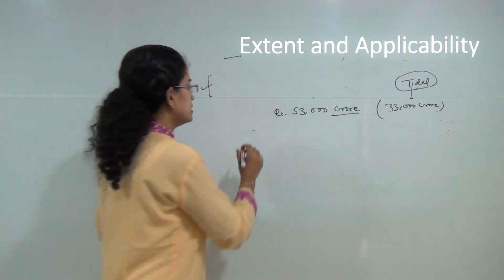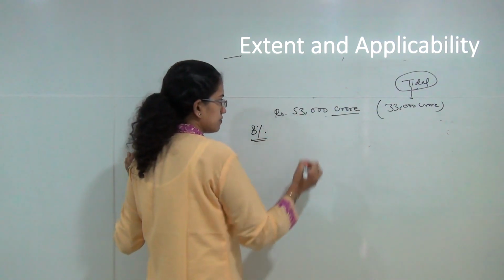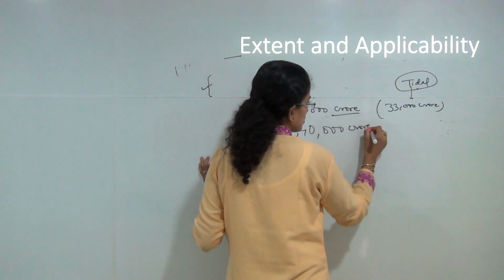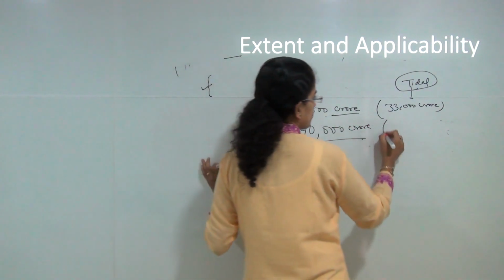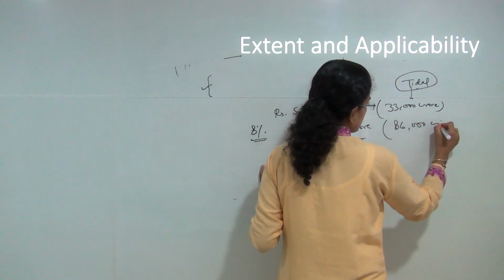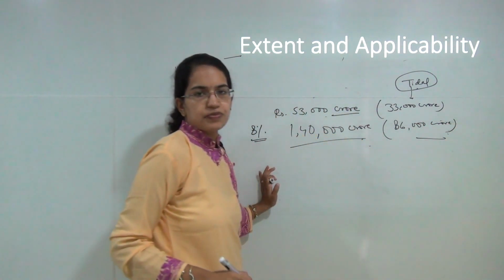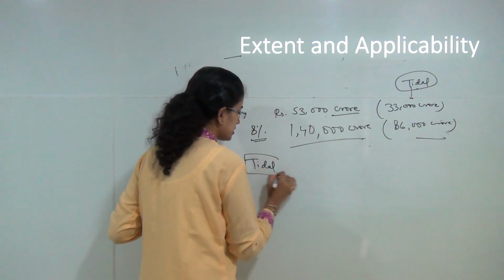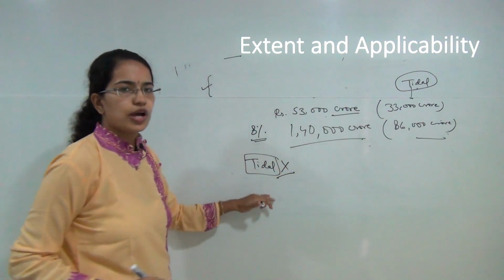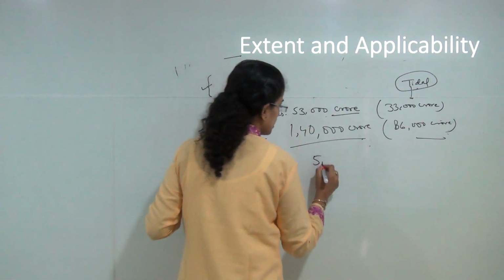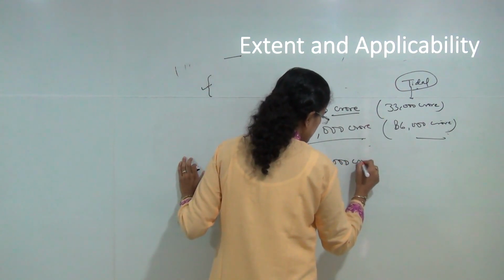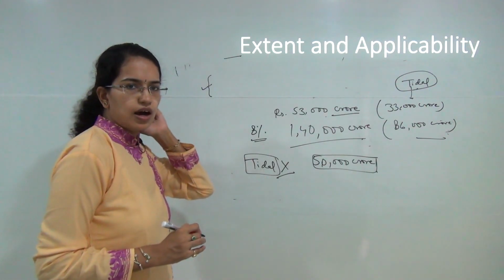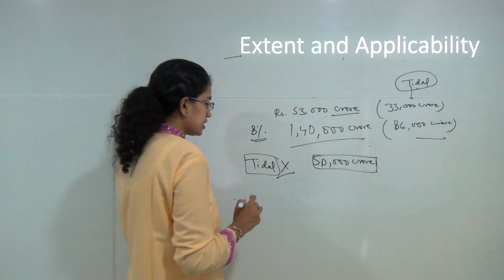If we consider a rate of 8% inflation, if this goes on, it would nearly convert into 1,40,000 crores as the total cost of the project, of which nearly 86,000 crores would go for the tidal generation. As a result, tidal generation was removed in the recent current status from this project, so as to decrease this cost back to nearly 50,000 crores.